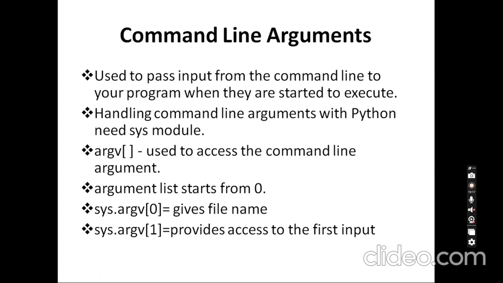This is used to access command line arguments. The index starts from 0, and 0 represents the file name. From there, 1 gives access to the first input, 2 is taken as the second input, and so on.